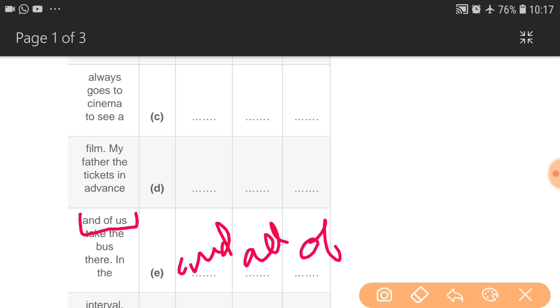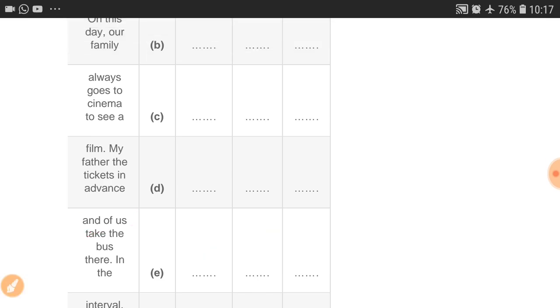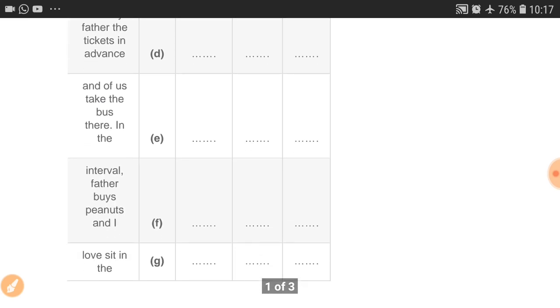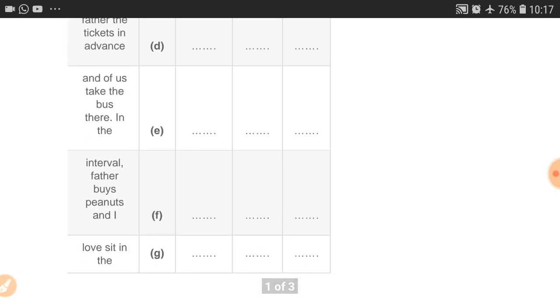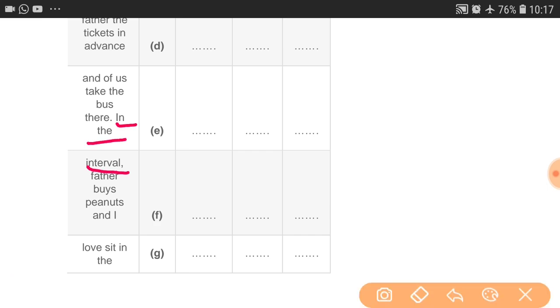Come to the next. In F number: interval father buys peanuts and I. In the interval, father buys peanuts. Buys for whom?